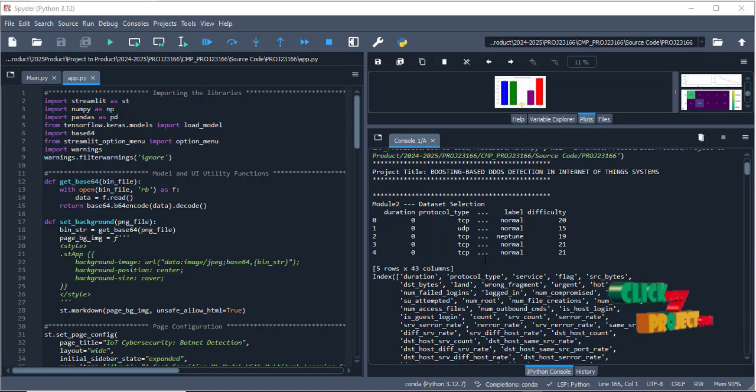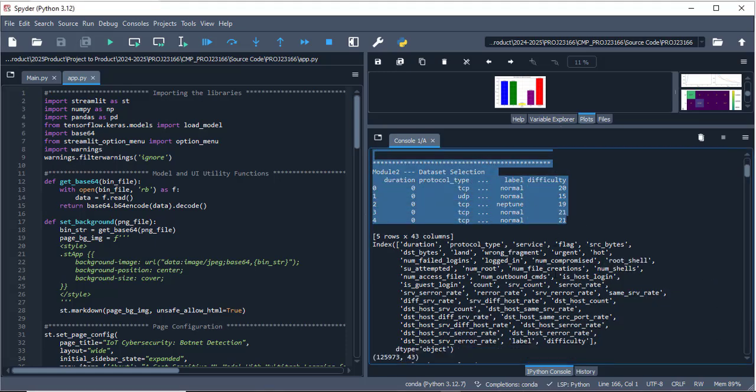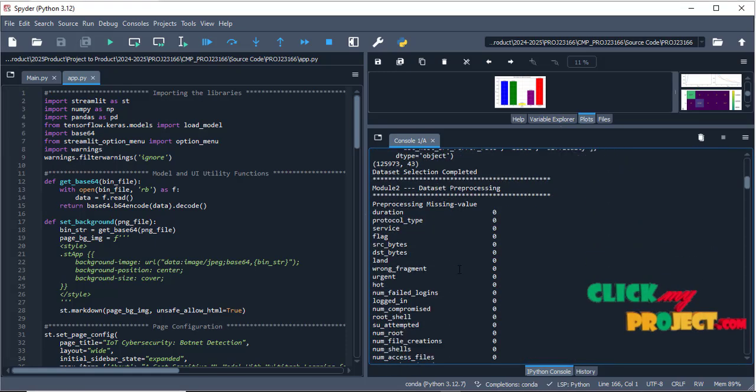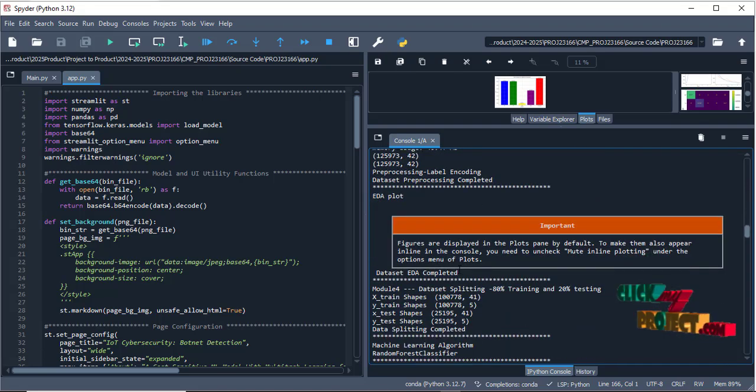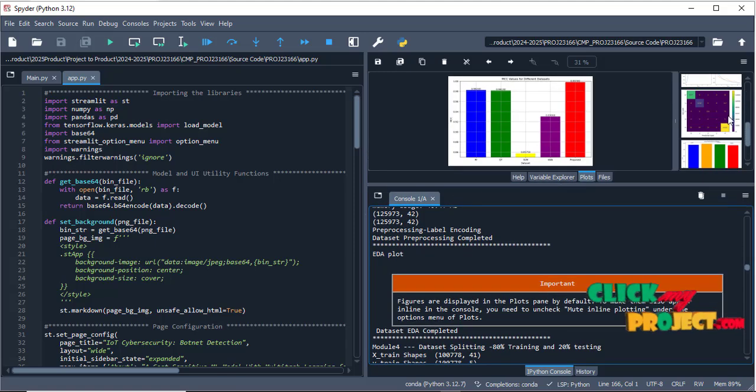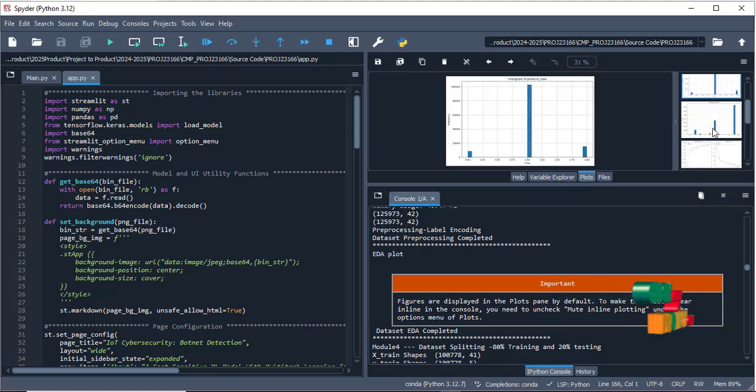Our project execution: first, we read the dataset. After that we apply the pre-processing step. Next is label encoding. Then come the EDA plots, so these are the EDA plots.